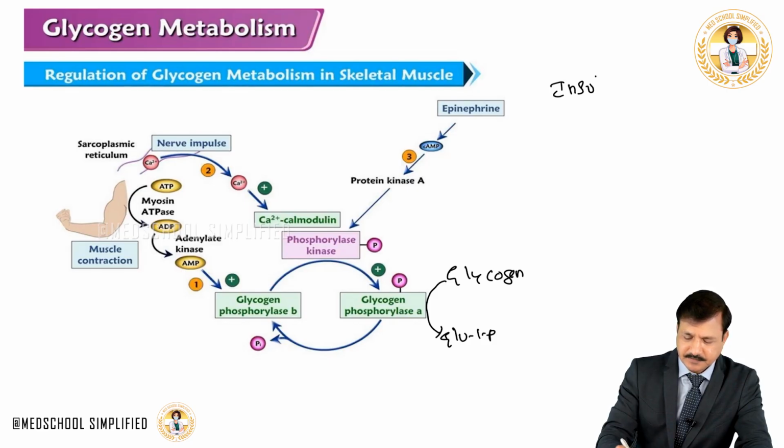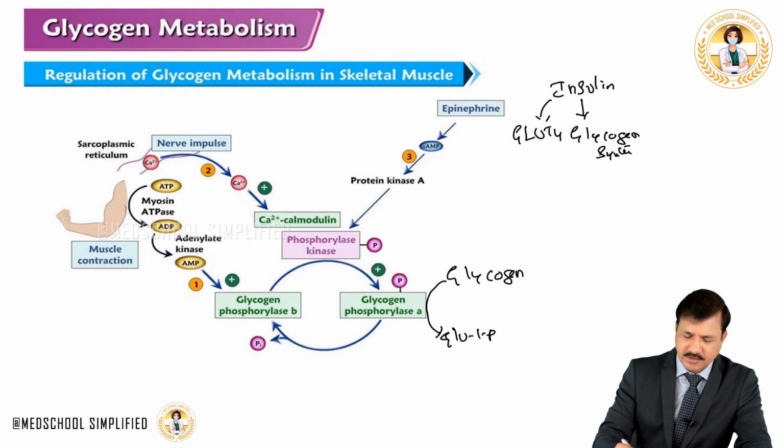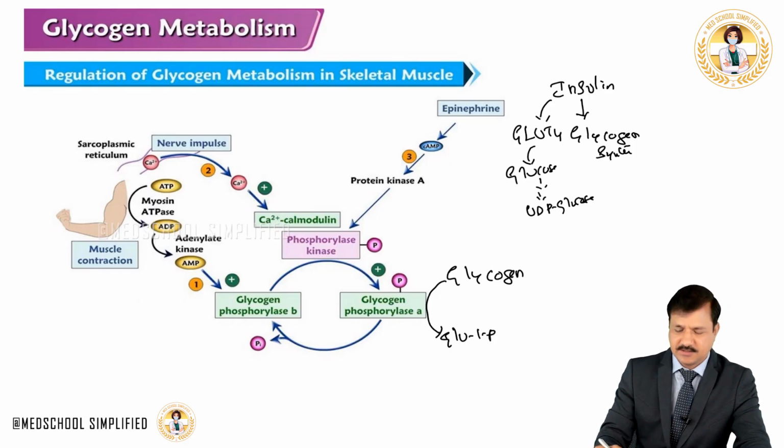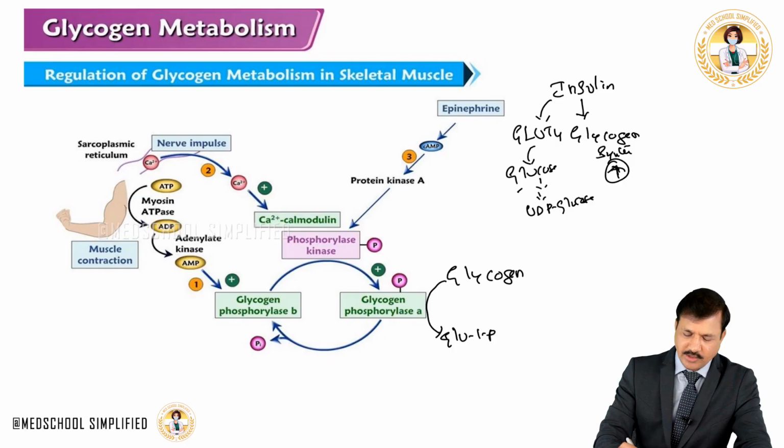So insulin is going to increase the activity of glycogen synthase on one side, and also insulin increases GLUT4, thereby GLUT4 will allow glucose in, and this glucose will be converted into UDP glucose. That is what is needed for glycogen synthesis. So on one side insulin is keeping glycogen synthase active by inducing it, and also glucose going into glucose 6-phosphate, and glucose 6-phosphate into glucose 1-phosphate and UDP glucose.